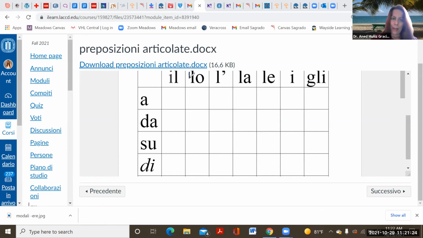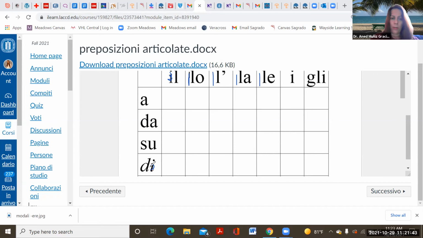If it begins with an L, you double the L, right? So you do this. This is the only time you take anything. These do not begin with L, so you don't do anything to them, E and li. Then a, da, and su, they remain the same.